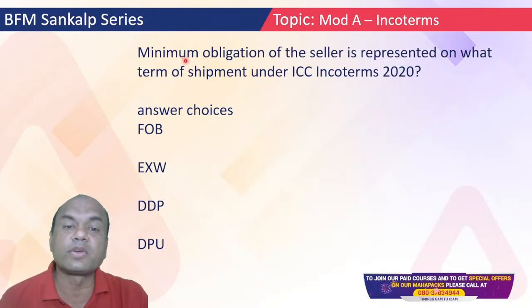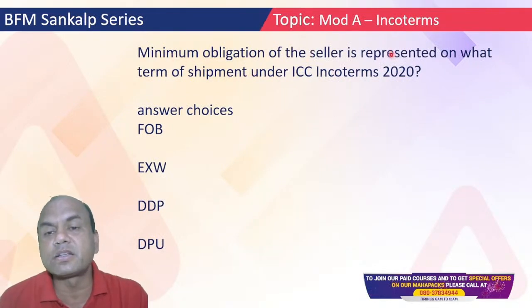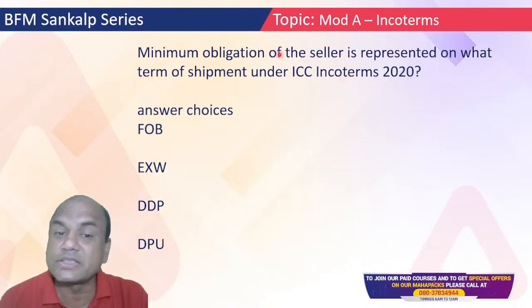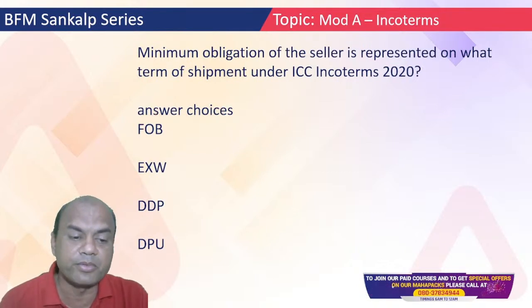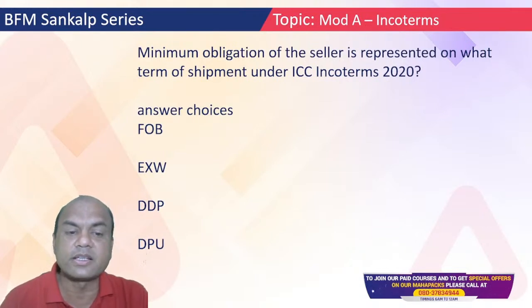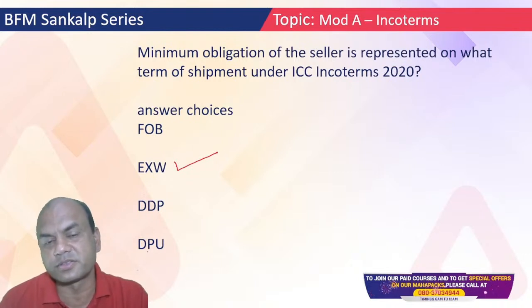Now let's come to the questions. Minimum obligation of the seller is represented in which term of the Incoterm? Now this is easy for you. The options are FOB, Ex Works, DDP and DPU. Now which one? The correct answer is Ex Works. Correct? Ex Works.